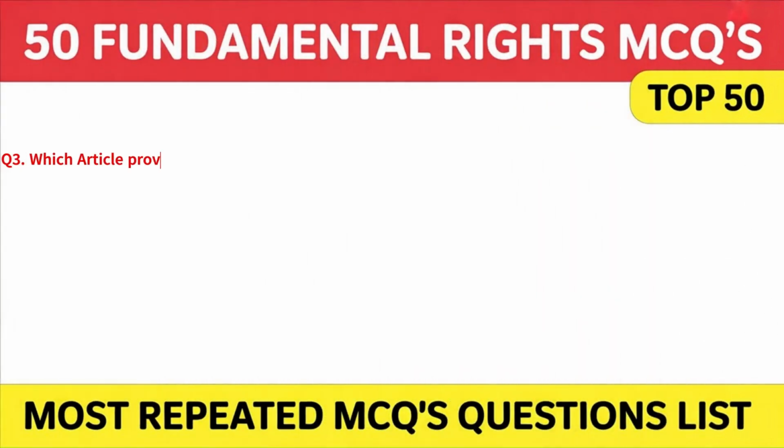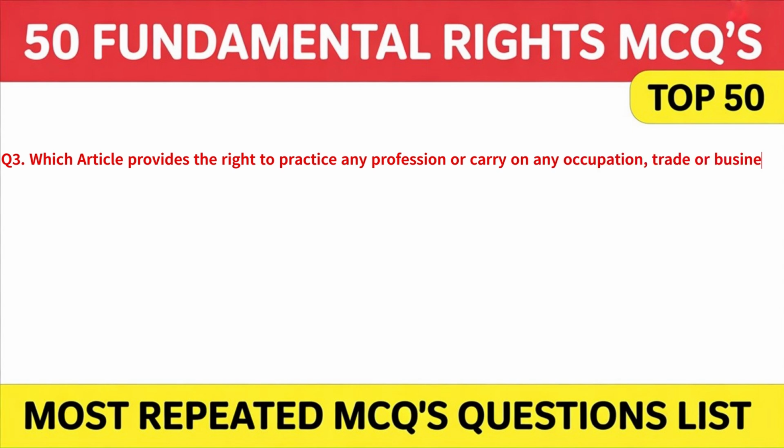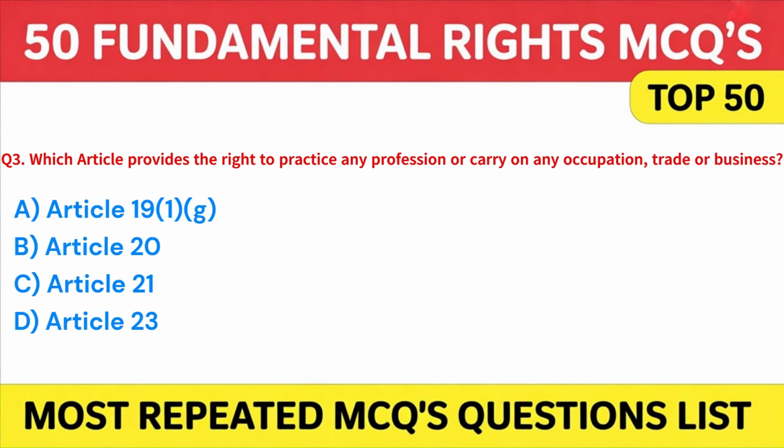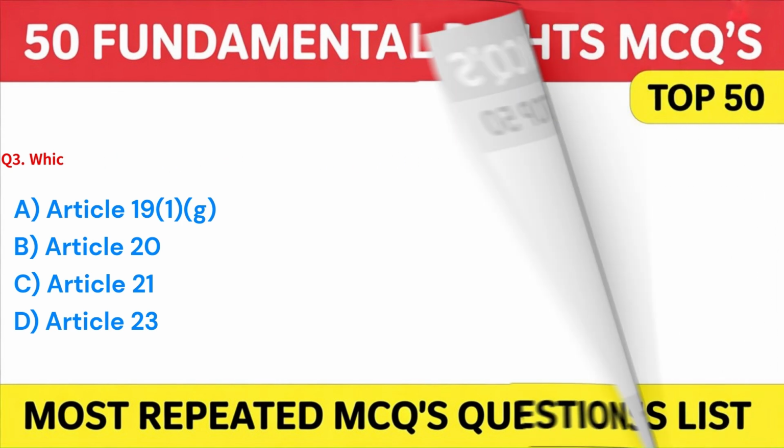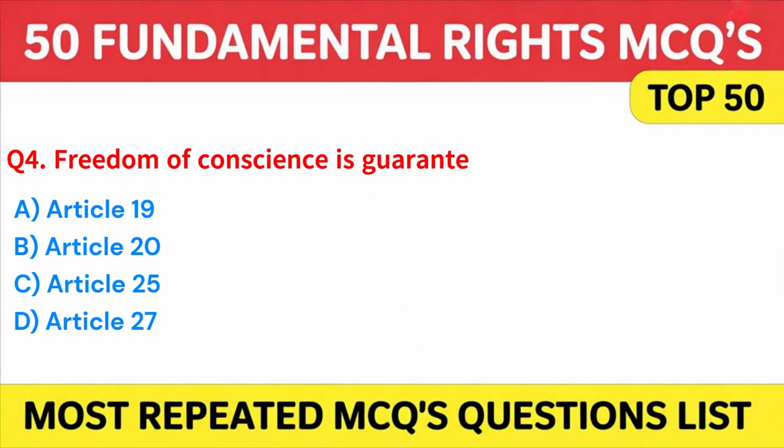Which article provides the right to practice any profession or carry on any occupation, trade or business? A. Article 19(1)(g). B. Article 20. C. Article 21. Or D. Article 23. Answer: A. Article 19(1)(g). Moving on.